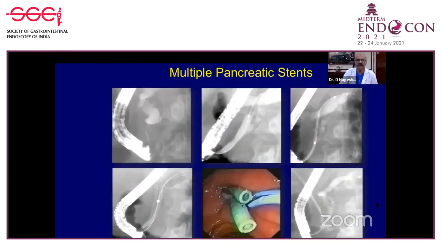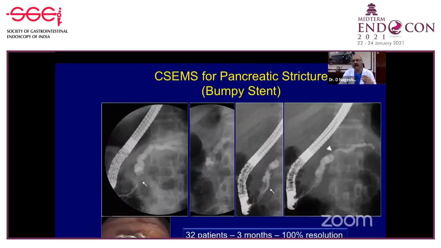The other cause of pain, if you remember, we thought of strictures, and strictures are treated with stents. The way we stent these patients has changed now. We now tend to use multiple stents after balloon dilating, 3 to 4 stents, a concept that Guido Costamagna advocated. We use multiple stents, stent for more than 1 year, and then remove the stents. And this is, again, a very effective method. We're trying now to see if we can use completely covered stents. A recent study that we did with a prototype stent suggested that using a completely covered self-expanding metal stent may be as good as using multiple plastic stents.